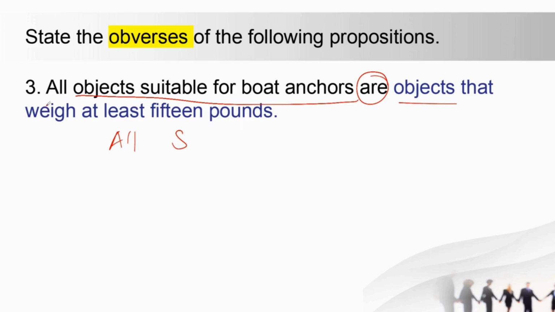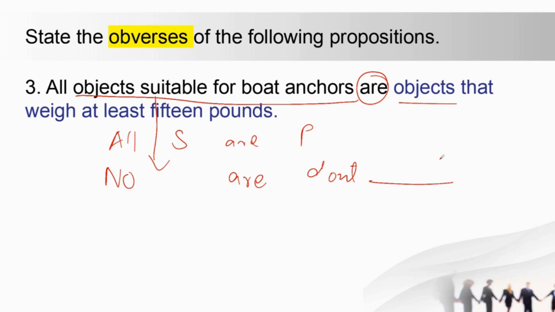So here all S is P in form, so it will be changed into no. After that the same thing, objects suitable for boat anchors, there is no change here, are, and then here you have to replace: objects that do not weigh at least 5 pounds. Don't put non-objects here. You can change this.